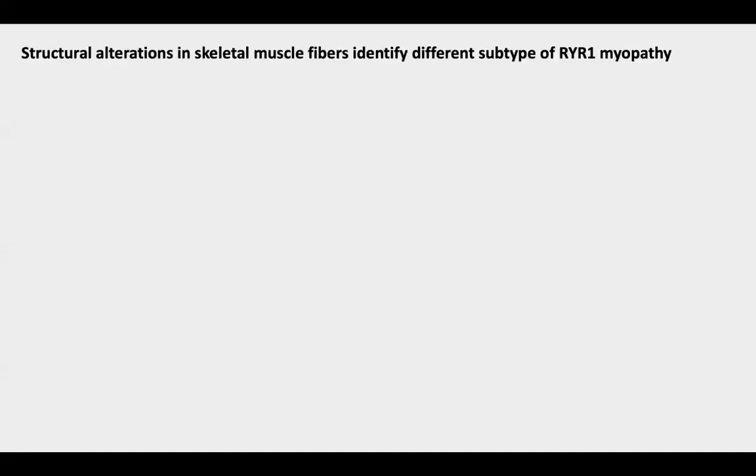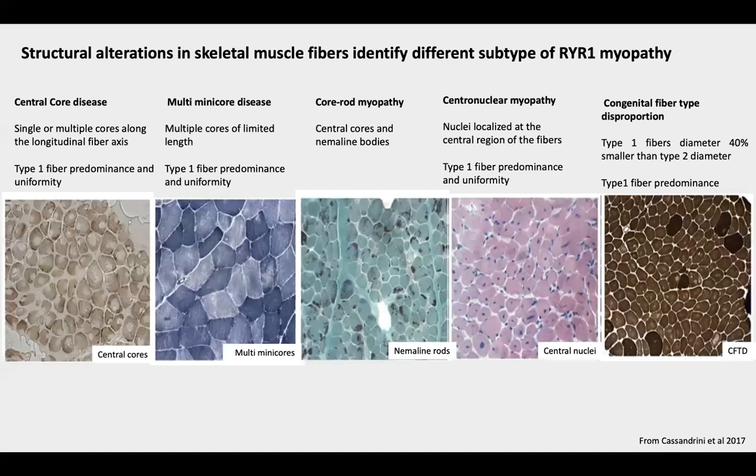From a diagnostic point of view, RYR1-related myopathies are classified in different subtypes, mostly based on the histopathological features observed in muscle biopsies of these patients, and these are summarized here. Accordingly, the defining histopathological feature of central core disease is the presence of a single, well-demarcated central amorphous core extending longitudinally along the muscle fibers. In multiminicore disease, the defining feature is the presence of multiple smaller cores in a single fiber.